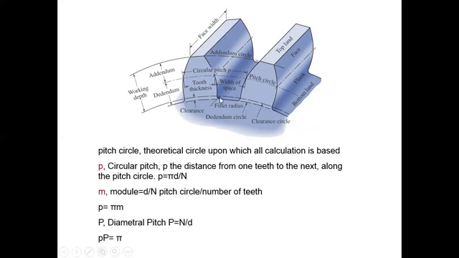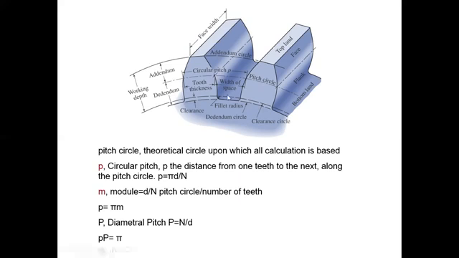This clearance is given to overcome the failure of the gear tooth when two teeth are meshed, or when the two gears are meshed. Right. Now working depth is the distance, the area between addendum and dedendum. The area between addendum and dedendum is called the working depth, where the two teeth are meshed.